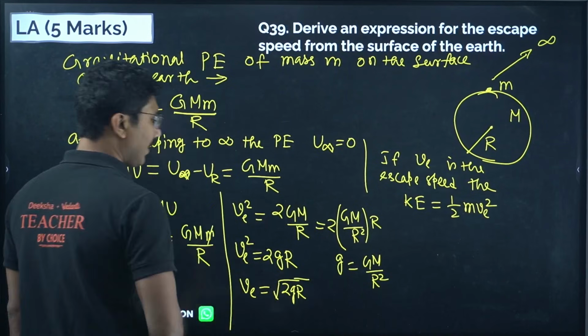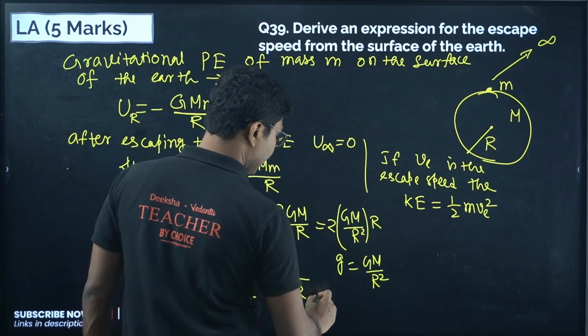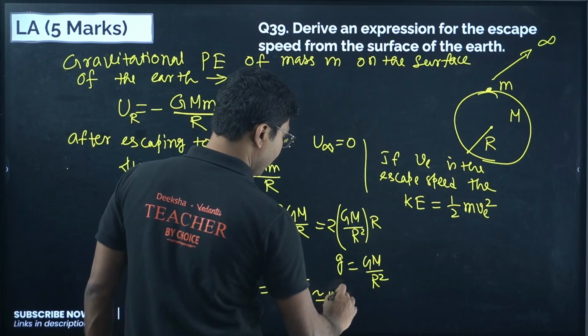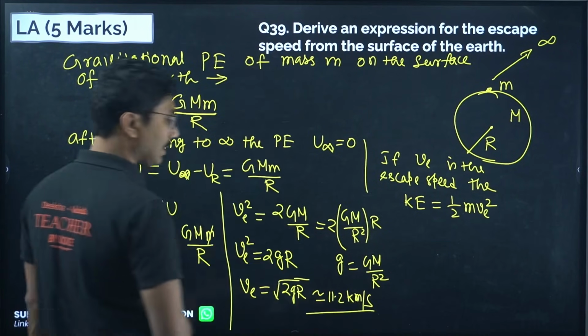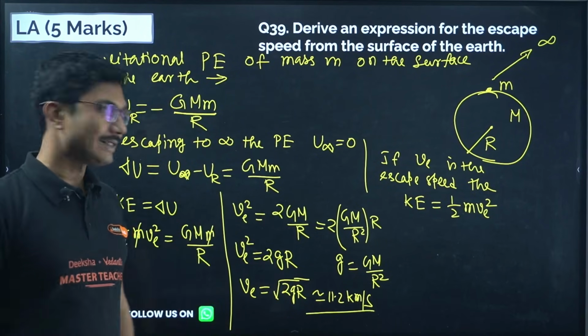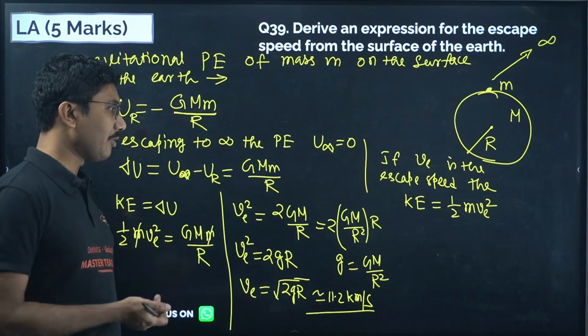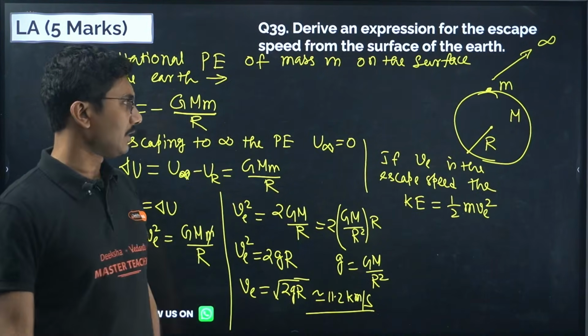If you put all the values of gravitational acceleration and the radius of earth, it turns out to be 11.2 kilometer per second. Kilometer per second, not hour, okay? 11.2 kilometer per second is approximately the speed required for something to escape the gravitational pull of earth.